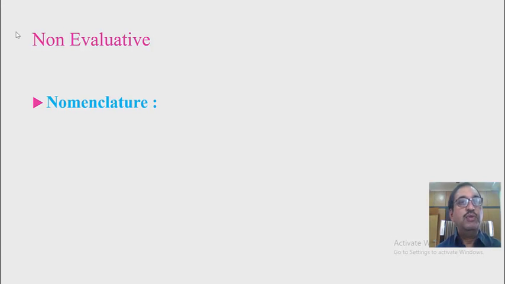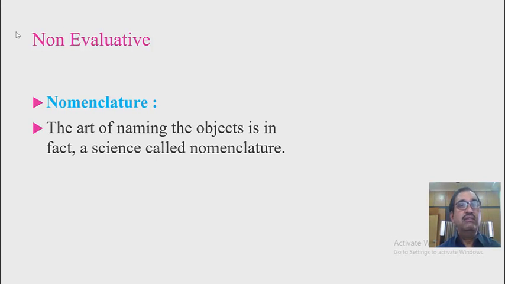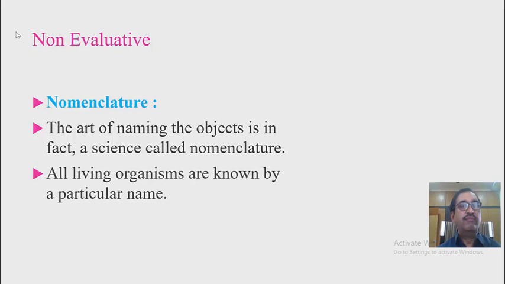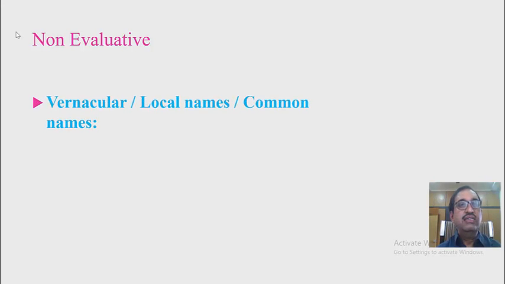Then the next non-evaluative part, that is nomenclature. Nomenclature is the art of naming objects, in fact a science called nomenclature. It means naming of organisms is called nomenclature. All organisms are known by a particular name. This nomenclature is of different types. First type, vernacular nomenclature, also called local names or common names.